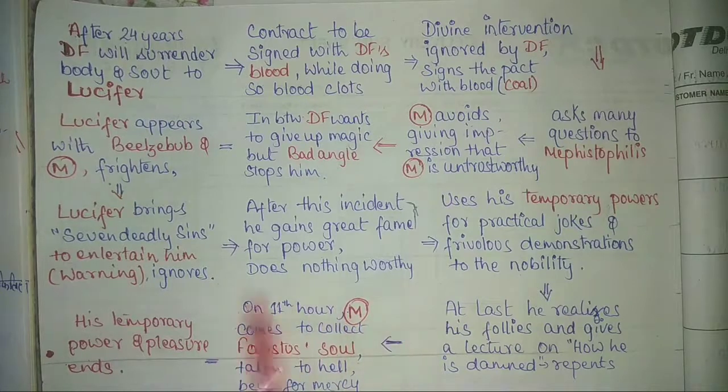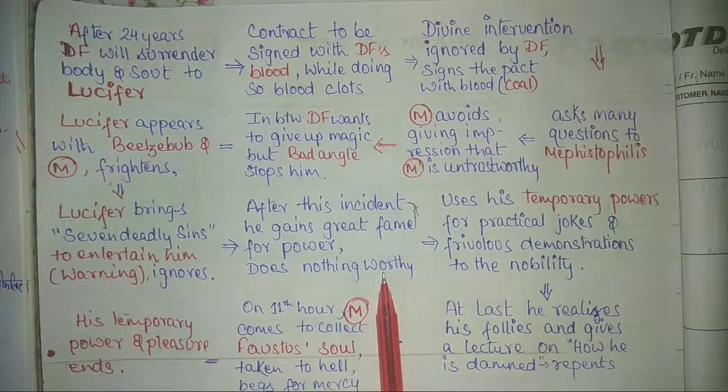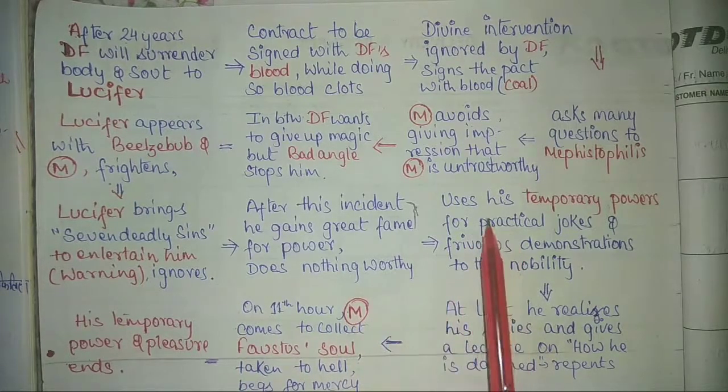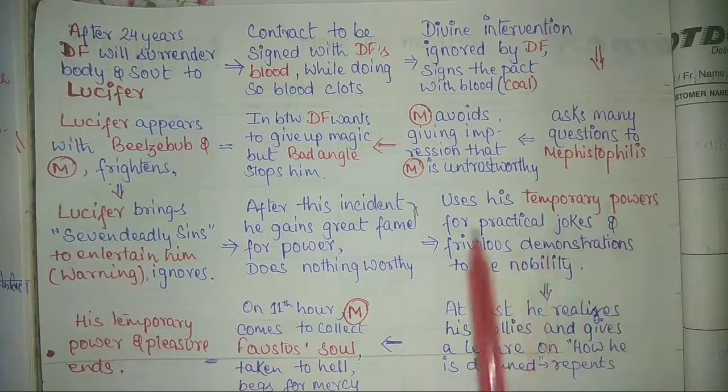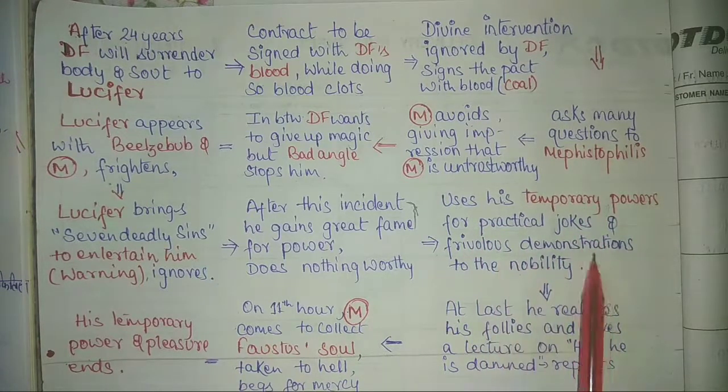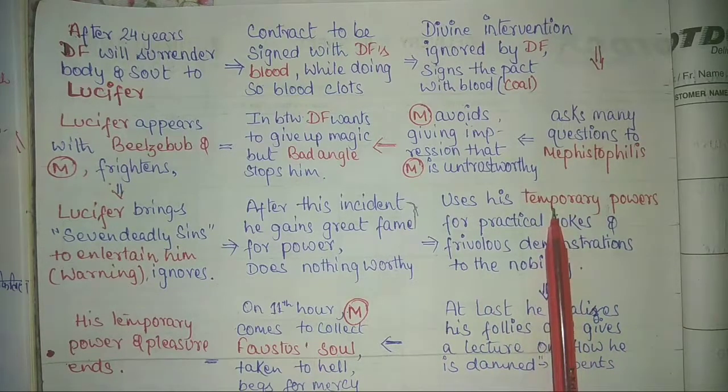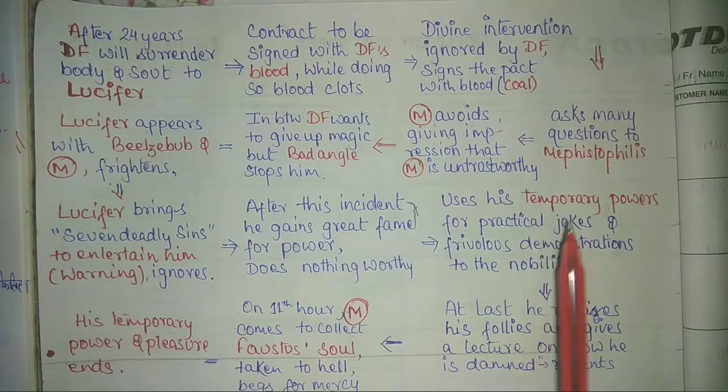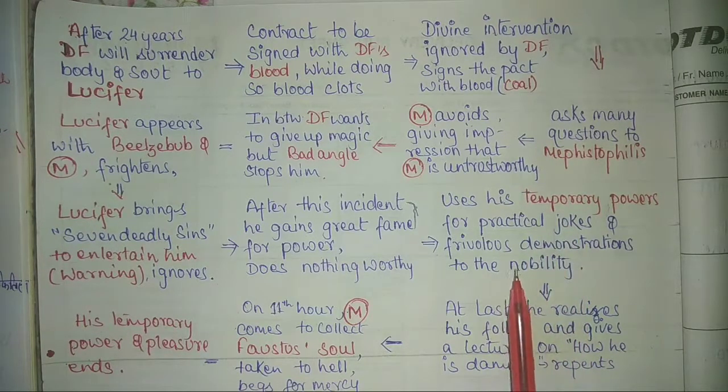The powers were not worthy at all. After that, we see he uses temporary powers for practical jokes and frivolous demonstrations to the nobility. He plays pranks with horsemen, with the king, the queen, and other people. But there was no strong purpose after getting this power.